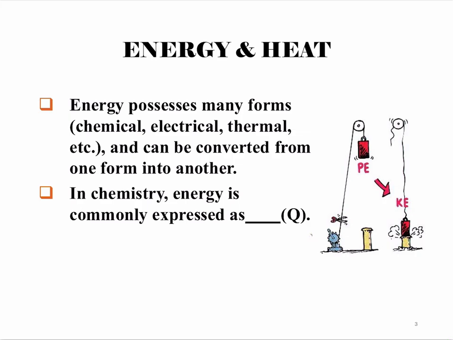Here they're using it to put a pylon into the ground. If you lift it up into the air, it has potential energy. It has stored energy because as soon as you release whatever's holding that weight in the air, it will transfer that potential energy into kinetic energy. So energy that's stored is called potential energy, and that's ready to be converted to another form of energy.